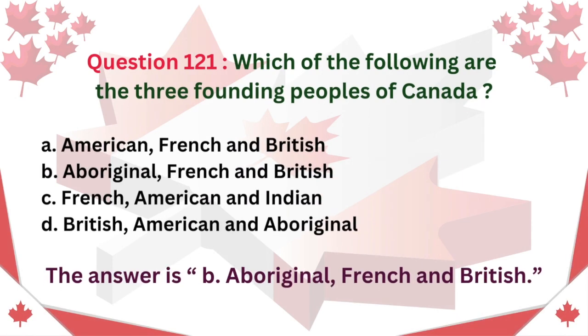Question 121. Which of the following are the 3 founding peoples of Canada? A. American, French and British. B. Aboriginal, French and British. C. French, American and Indian. D. British, American and Aboriginal. The answer is B. Aboriginal, French and British.